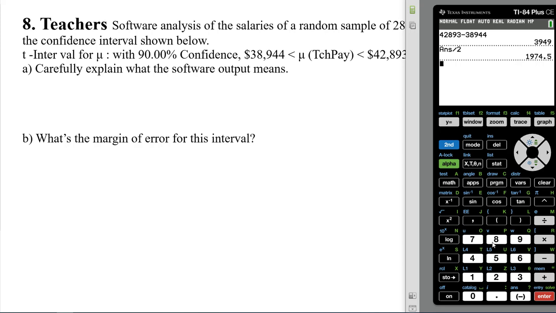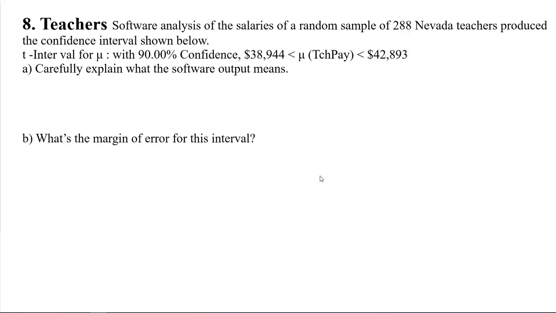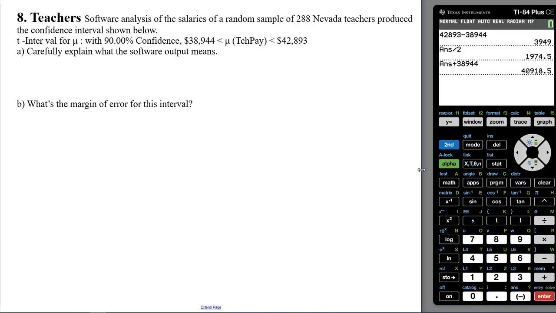So if we took our average, which if we take that value and we add it to the bottom one, all right, so what we could have said was that you could also write your confidence interval a different way is what I'm trying to show you. So we can say that we believe that the average was $40,918.5 plus or minus our margin of error, which was $1,974.5.